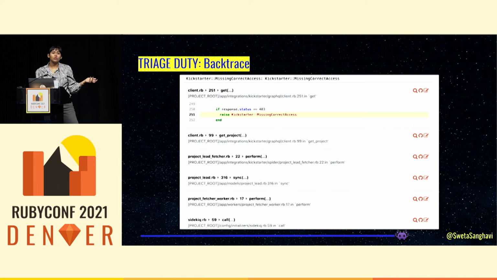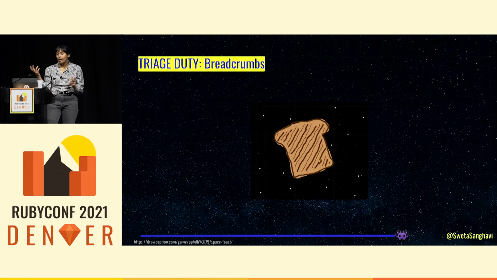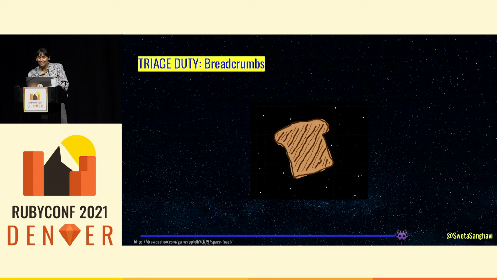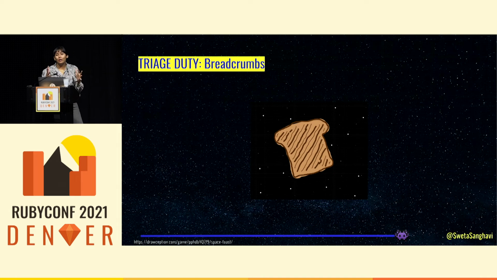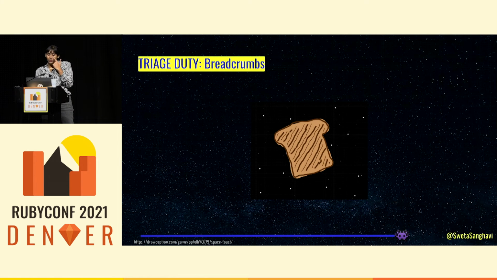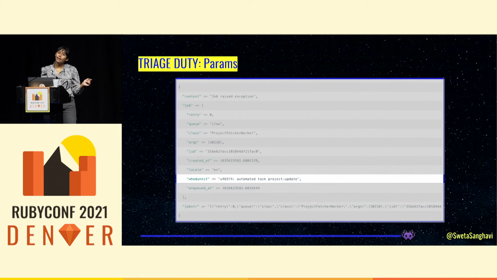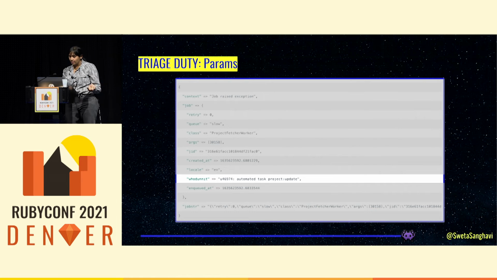In the case for workers, because it is being thrown from Sidekiq, it can be difficult to know where this is called. So one tool to help you do that is just putting what is calling the worker in params. So breadcrumbs and params are a really good tool. Another thing that could be useful is to save queries for post requests to help you debug, or any other information that you wanted when you were debugging. Throwing it in the breadcrumbs or params could be really useful. So someone already has done us a favor. We can look at params and we can see, okay, there's a project update task that is calling this worker that is causing this exception.